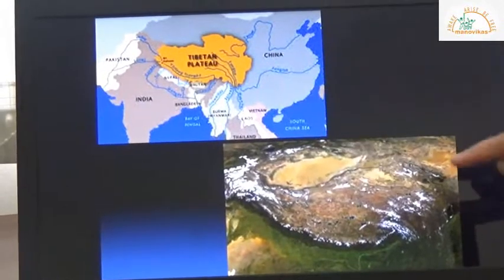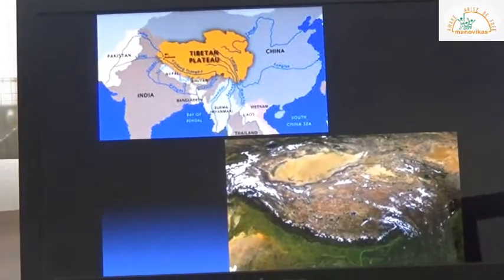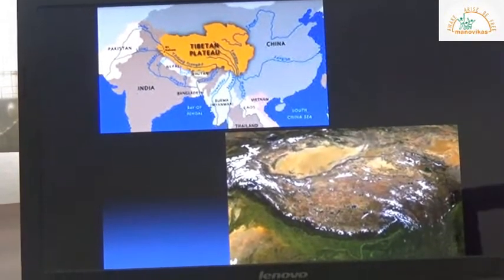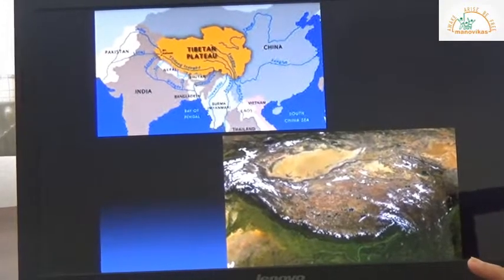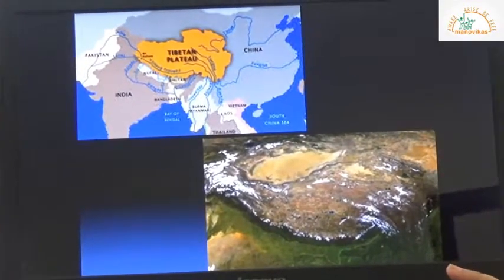This is a map showing the location. This is the plateau area. Tibetan plateau is also known as the roof of the world because of its elevation and height.